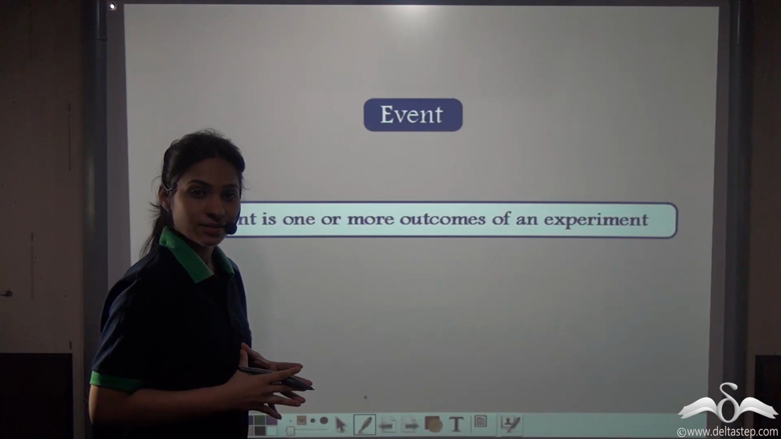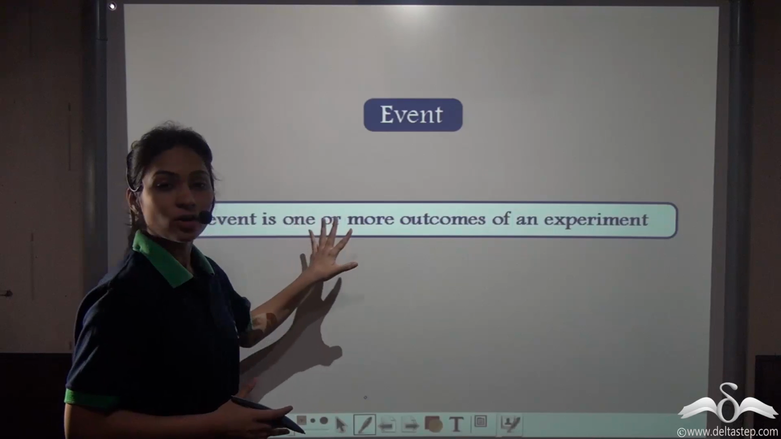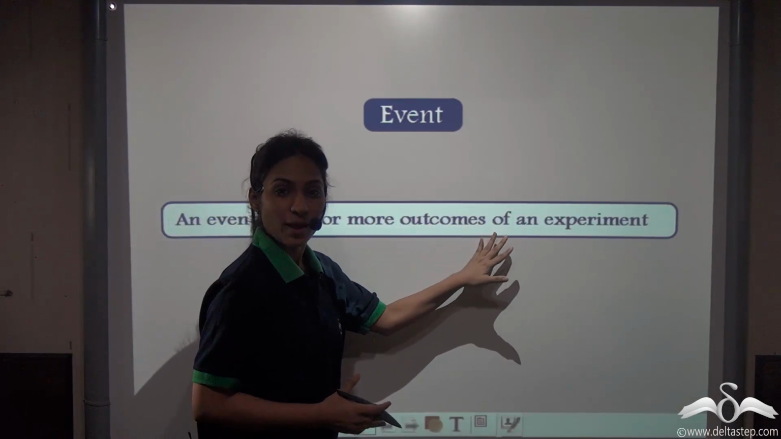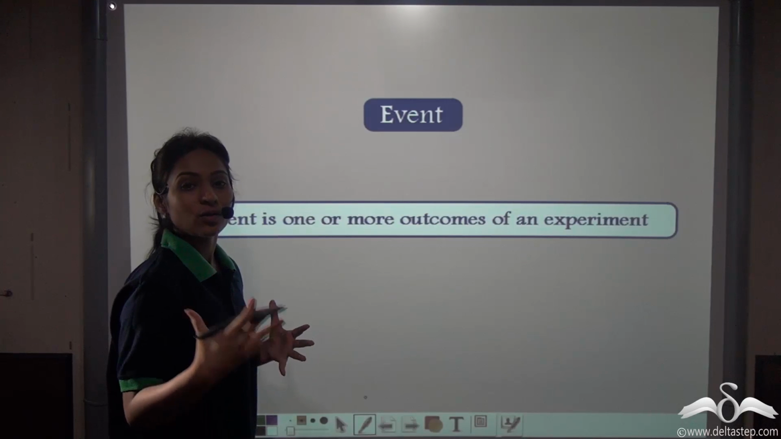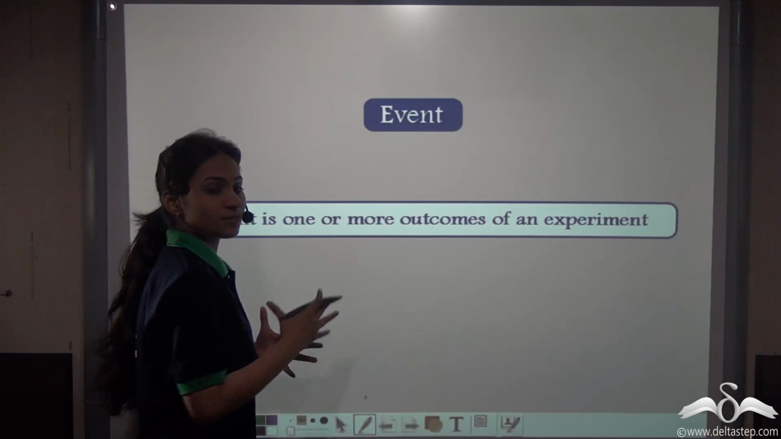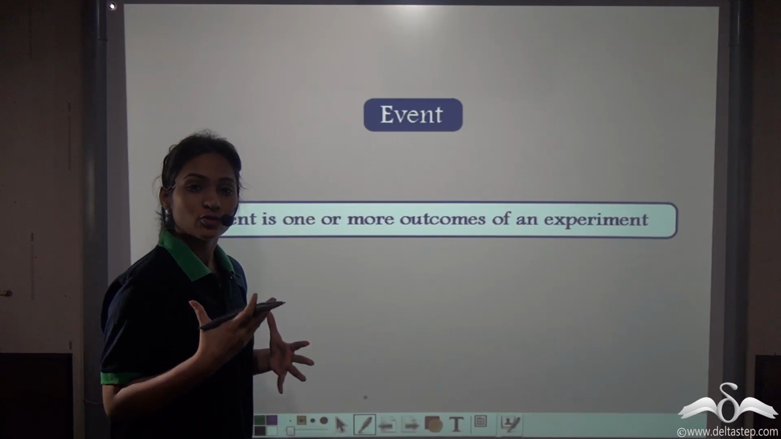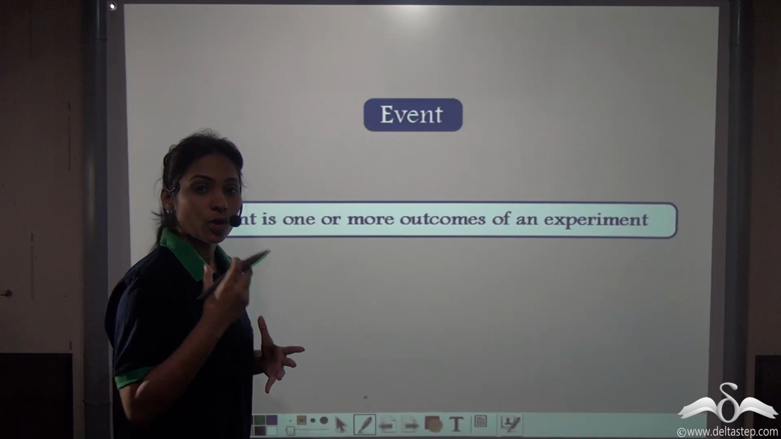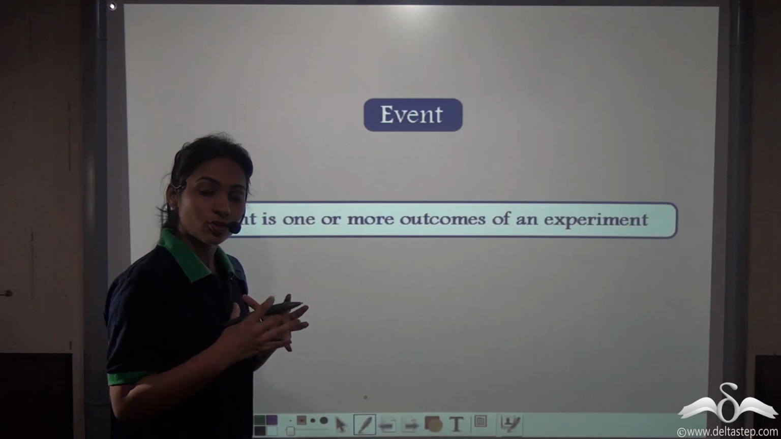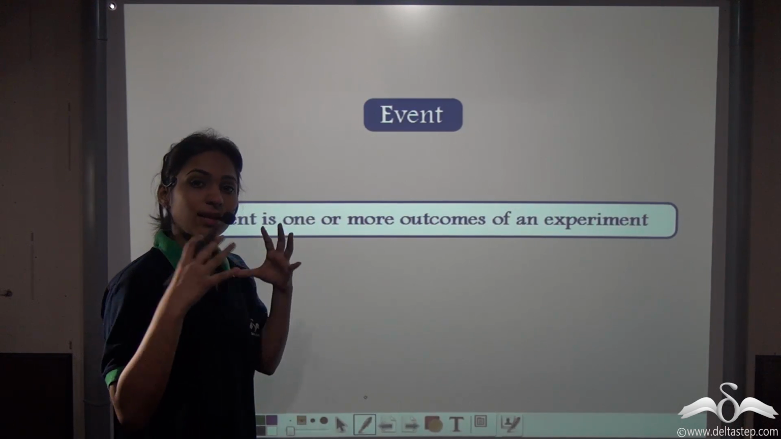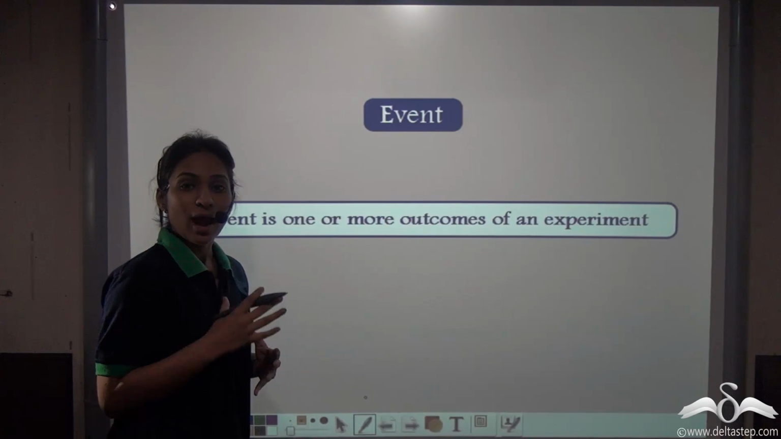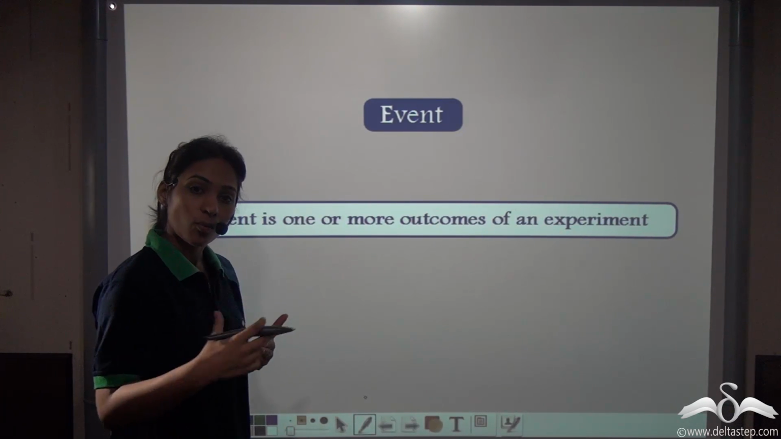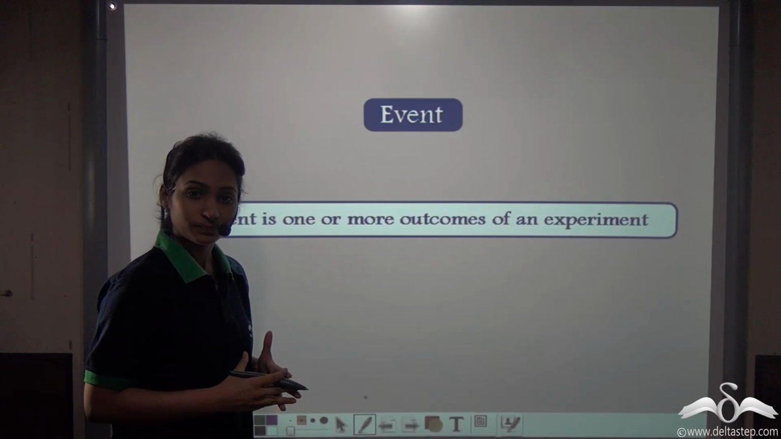You know what is an event? An event is one or more outcomes of an experiment. You can say that an event is a set of one or more outcomes of an experiment. So it can be defined using sample points also, because each sample point constitutes the sample space, that is the total number of outcomes. So an event can be described as one sample point or more sample points of an experiment.